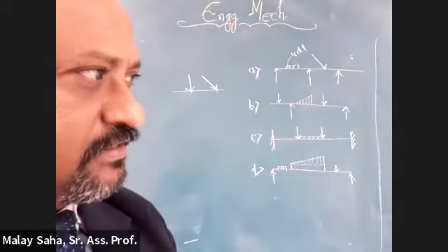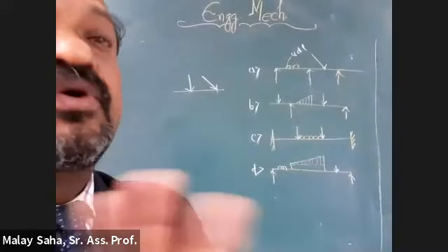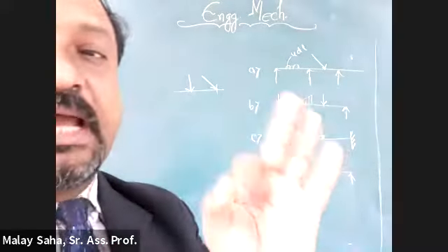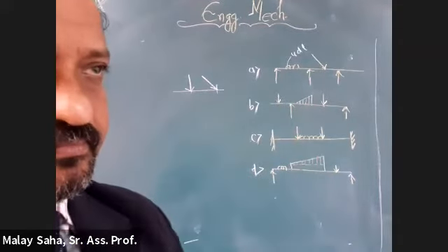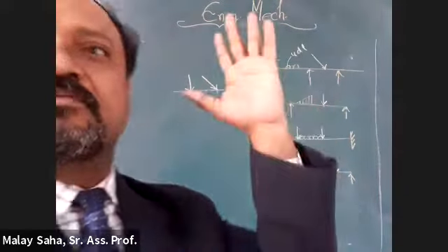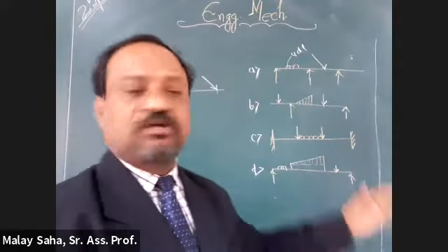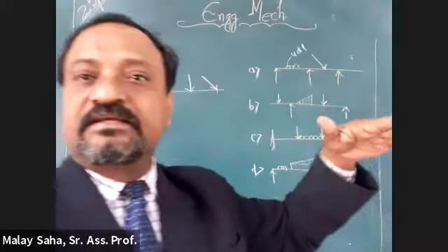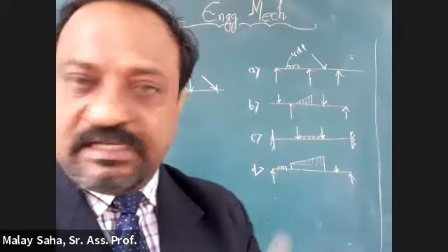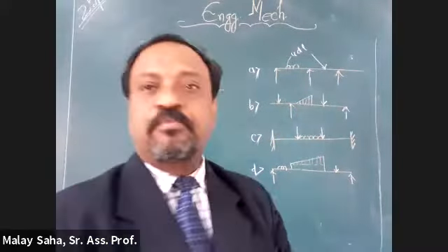No, first don't mix up the type of load and type of beam. First you answer what is the type of beam? Overhanging. Very good. So this is overhang. Beyond this, things are hanging. So overhang beam. Clear?